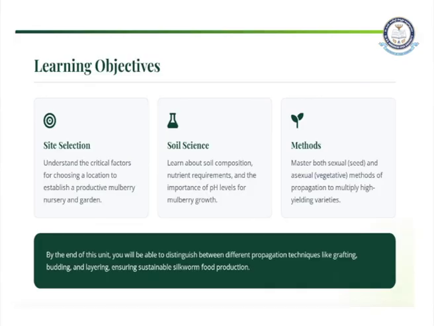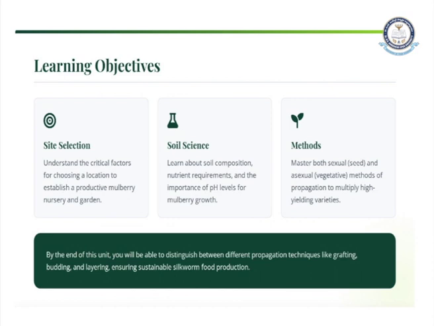Next, the learning objectives of this lesson. First, you have to ensure site selection. You will understand the critical factors for choosing a location to establish a productive mulberry nursery and garden.